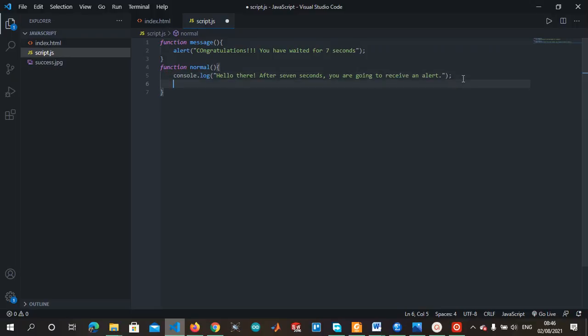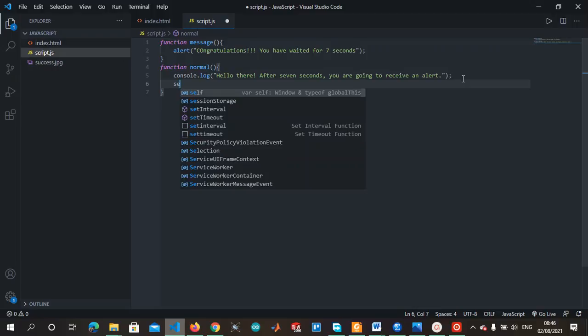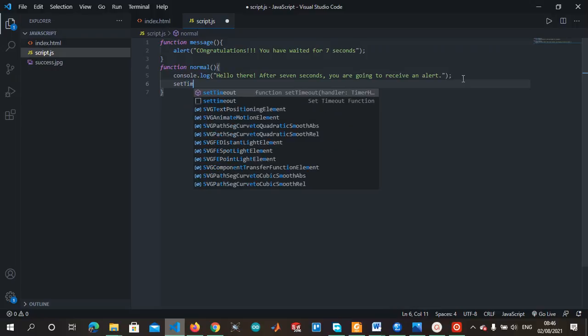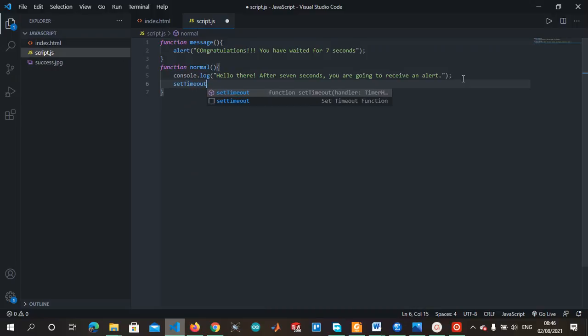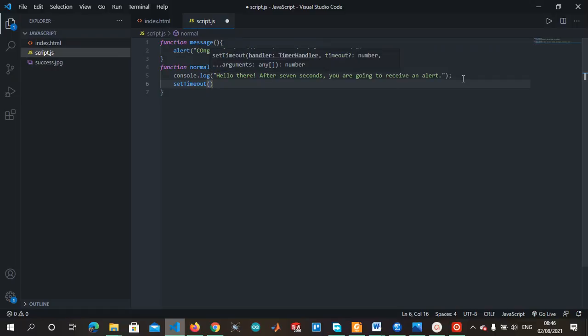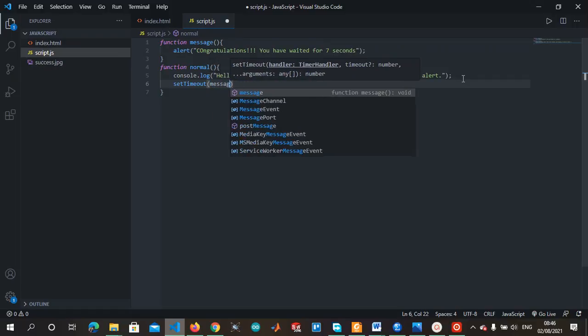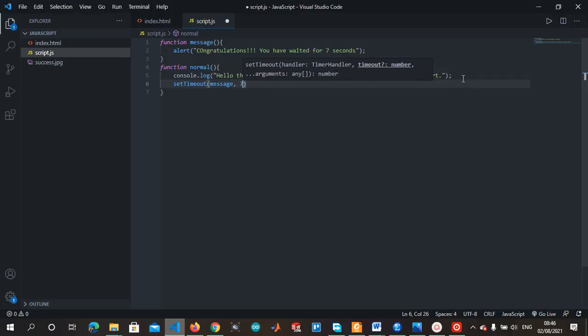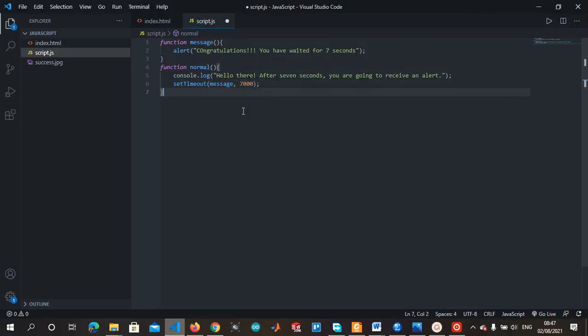So here is where we put in our function. We set timeout on which function? The message function. 7 seconds, that is 7,000 milliseconds. So this 7,000 means 7,000 milliseconds, which is equivalent to 7 seconds. So you say timeout that. That's just how it is.